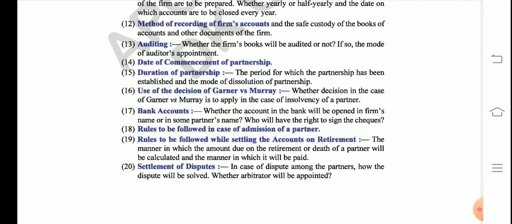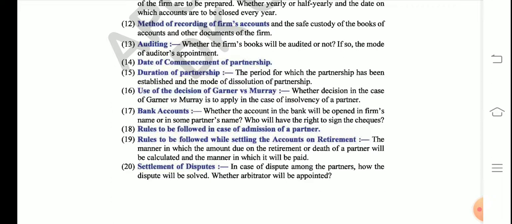Then point 16 says that all the decisions will be taken according to the Garner versus Murray rule. Students, you may not learn about point 16. It is not very important from the exam point of view. You may cut this point 16. Garner versus Murray is a ruling of a court. You will study about this when you go to your BCom class, BCom college.